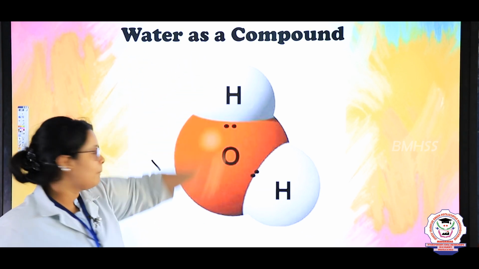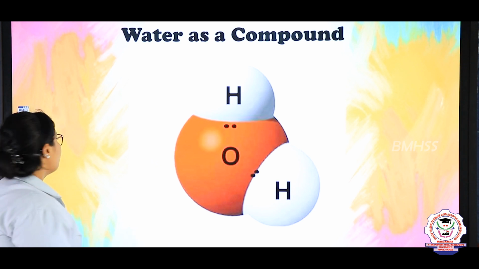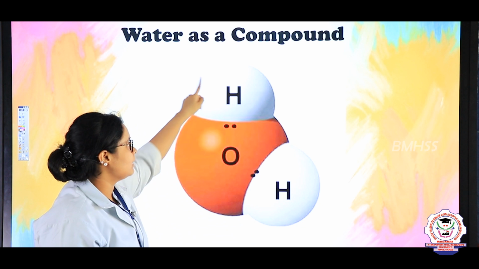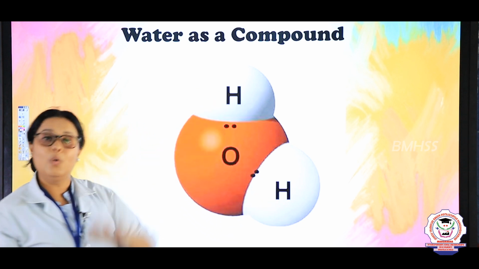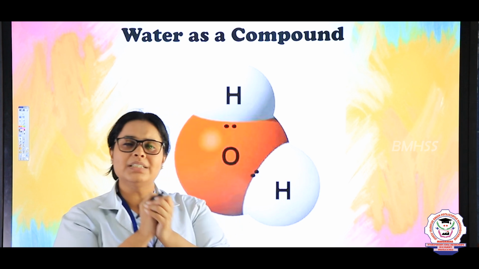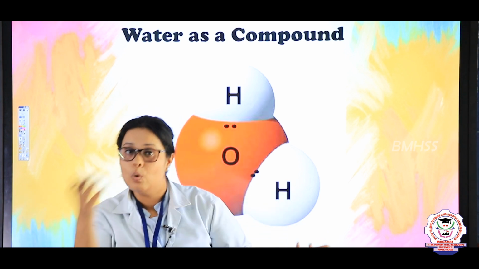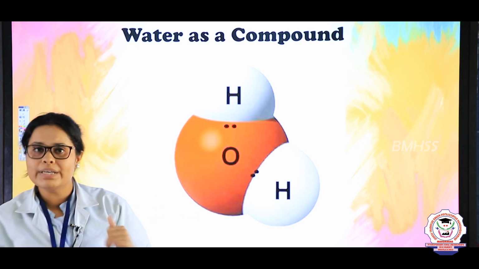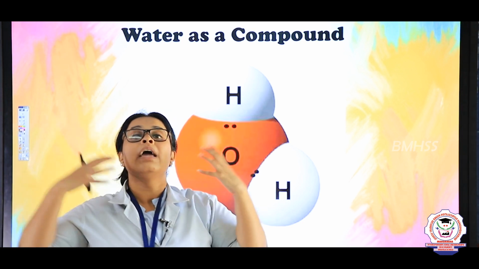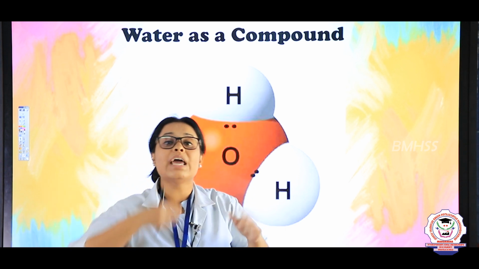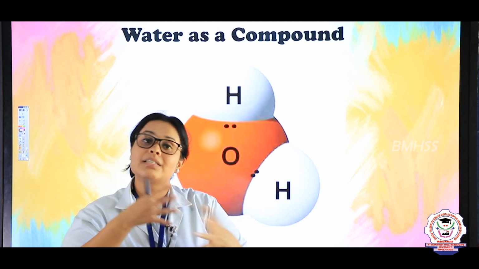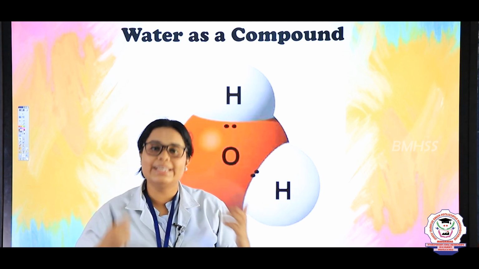In the same way, when I am taking the second example here, you can see why we are considering water as a compound. When we consider water as a compound, that means in the formula of water there are 2 H and 1 O. So it is one particular compound. Now just imagine if I want to separate H and O, how will I do it? Is it so easy? No, right? Here you need so much energy plus you need so much effort to do this. So that is why it is known as a compound, and the separation of a compound is not at all easy, right?